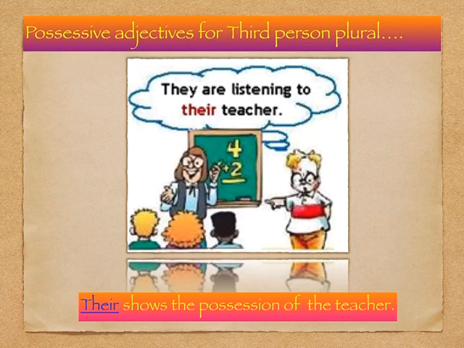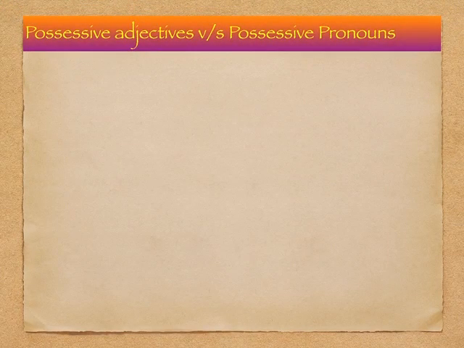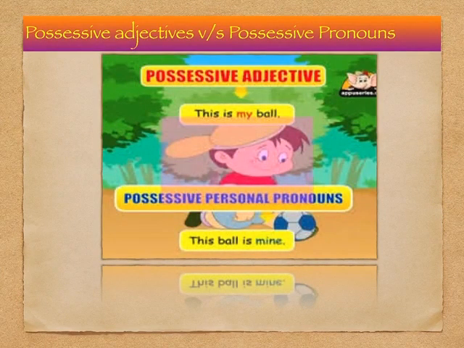So students, I hope you have understood what a possessive adjective is, and we have also learned the different possessive adjectives used for first, second and third person. Now let me tell you one more thing about possessive adjectives. How are they different from possessive pronouns? Let's see the image over here. The first sentence says, this is my ball. So here the word my shows the possession of the ball which belongs to me. And so my is the possessive adjective.